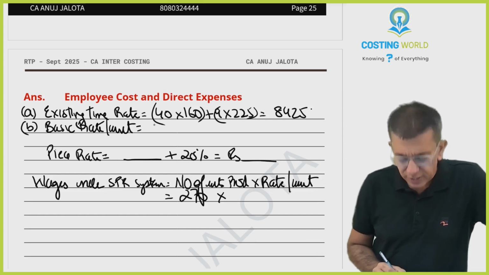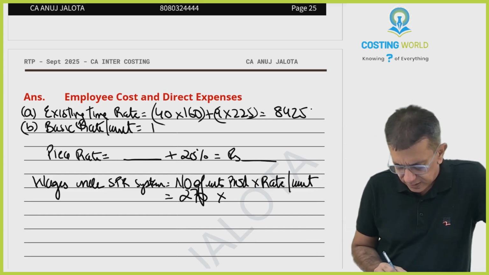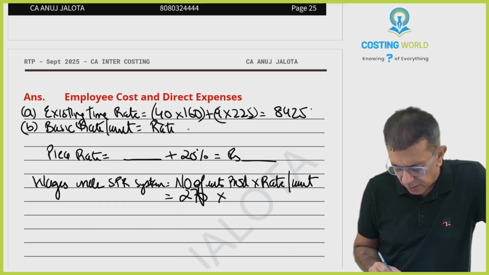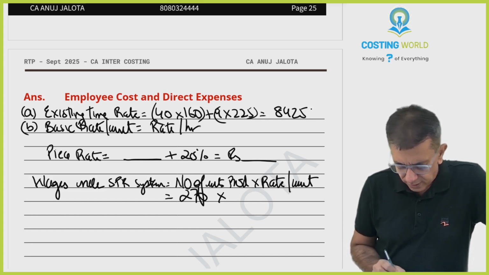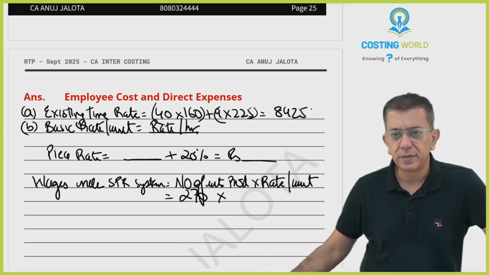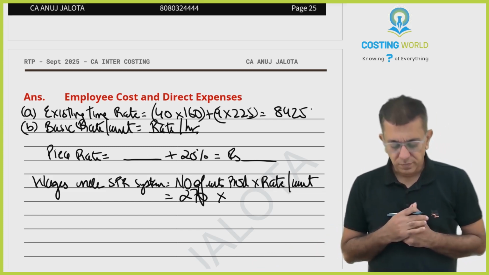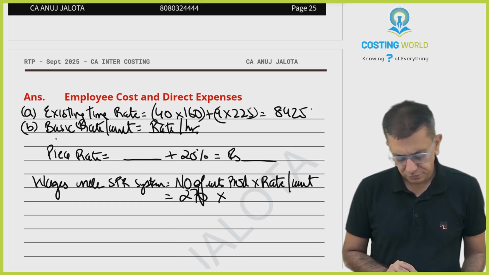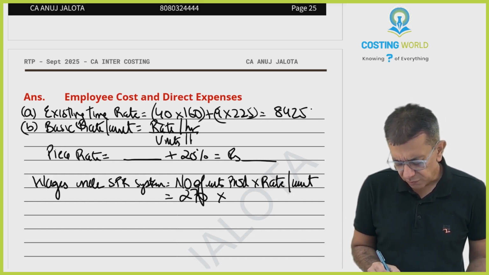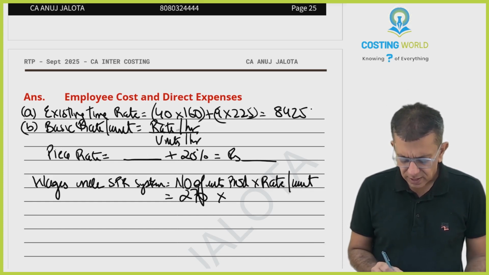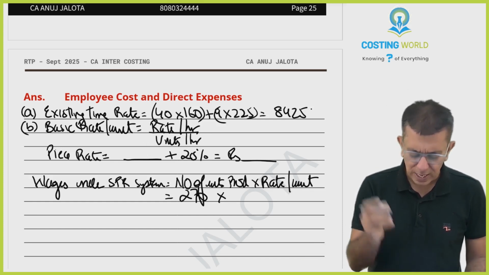Now rate per unit, in case it is given, it is fine. In case it is not given, if you all remember, in many questions, we all have done like this. Rate per unit will be nothing but rate per hour divided by units per hour. If you do this division, R and R will get cancelled.